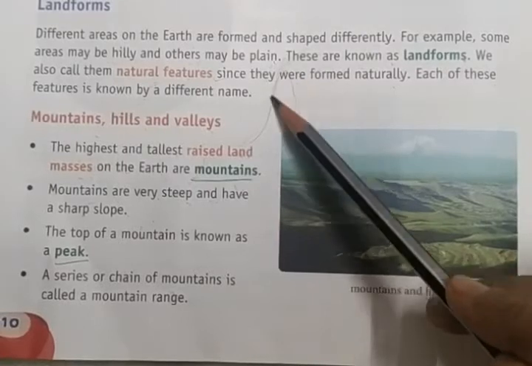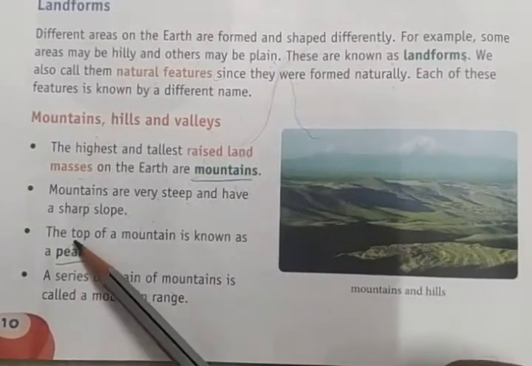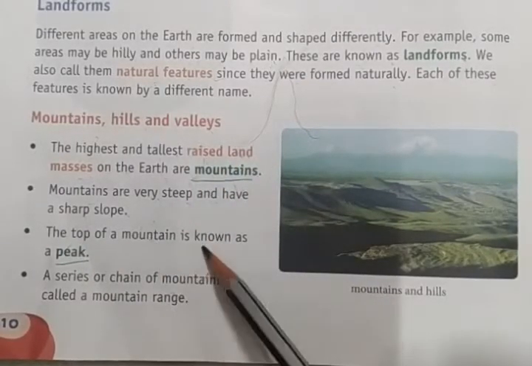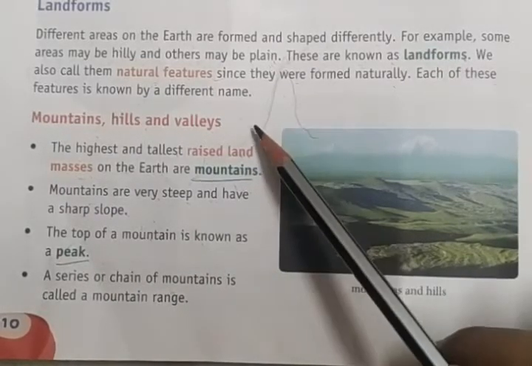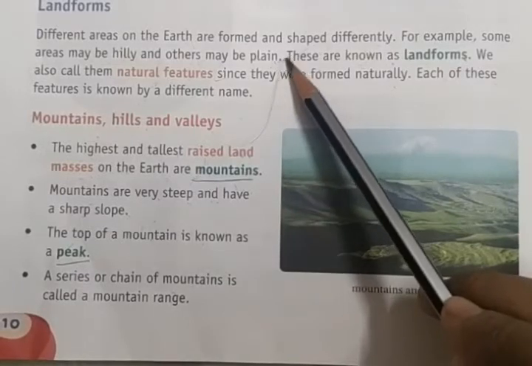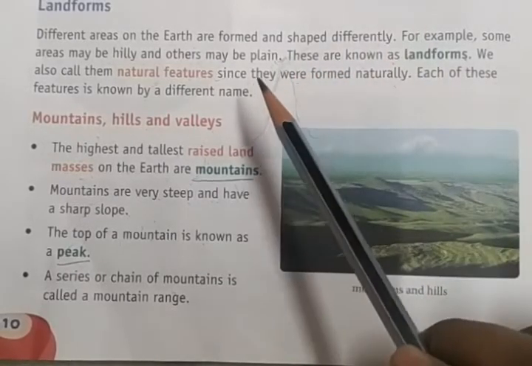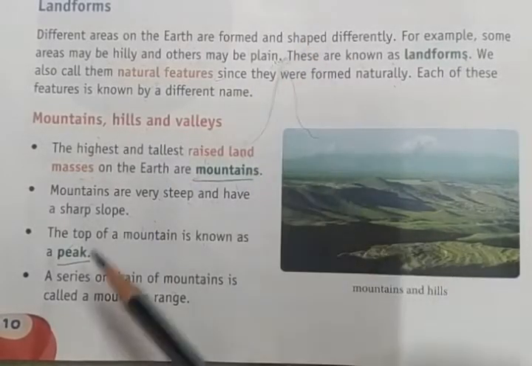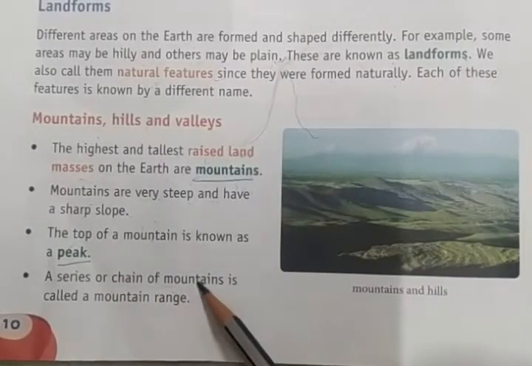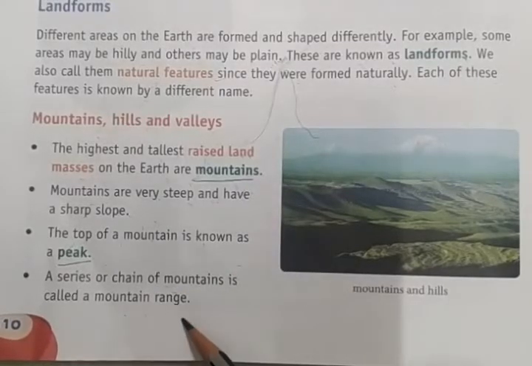Okay, these are called slopes. The top of a mountain is known as a peak. Okay, the series or chain of mountains is called a mountain range.